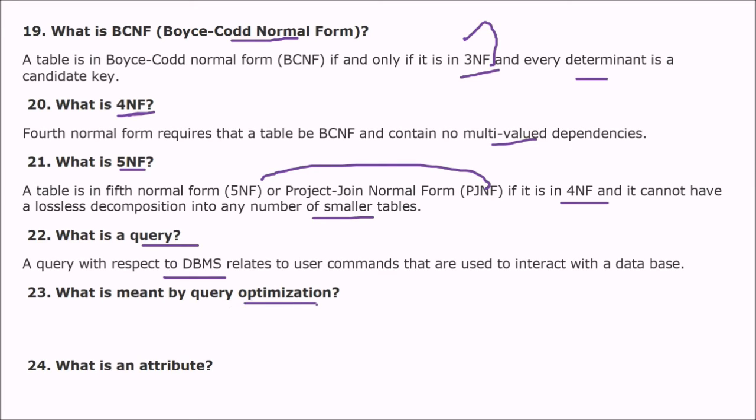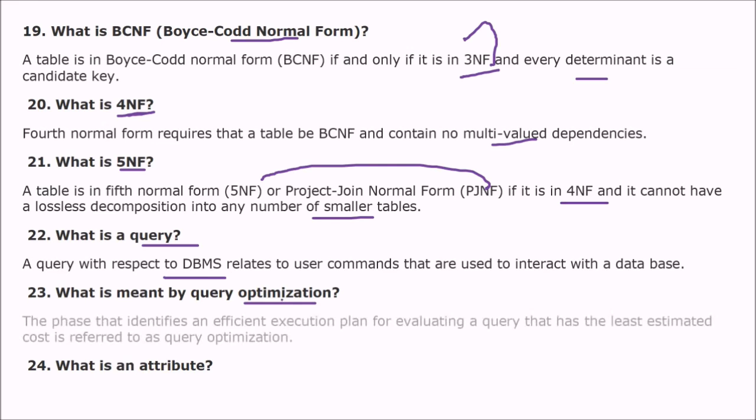What is meant by query optimization? What do you mean by query optimization? This is the phase that identifies an efficient execution plan for evaluating a query that has the least estimated cost, and it is referred to as query optimization. Please let me explain this. You have a query. You write some query, I write some query. There are various ways of writing a query. When we are writing a query, the one whose execution is most efficient, that is how we make that query, and the process is query optimization.